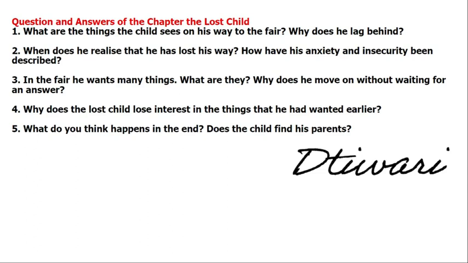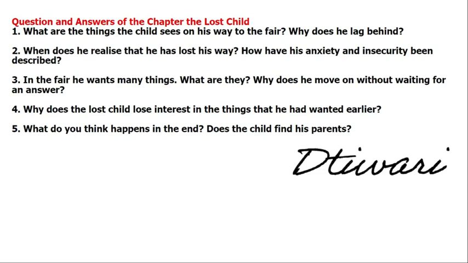First of all, when the child starts going to the fair, he finds a field of mustard oil, and after that, second, he sees holes of worms, holes of insects, and insects are coming out from their holes to take the sunshine.